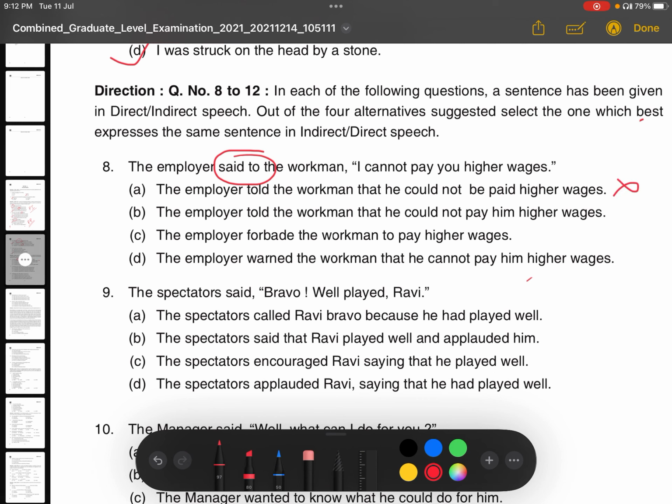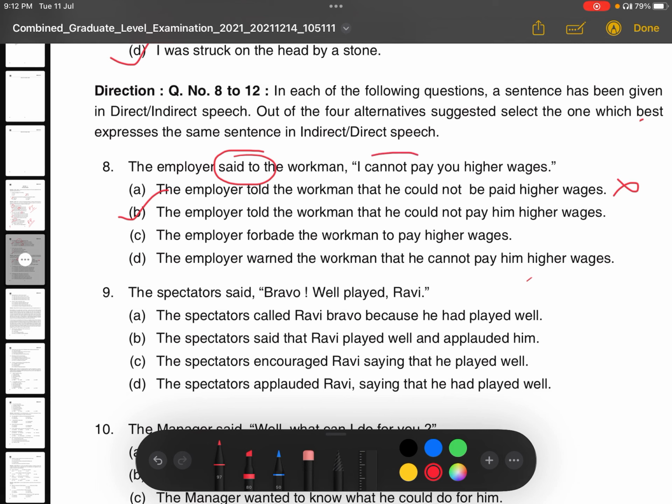Option B, we see: the employer told the workman that he could not pay him higher wages. So I think this is the correct answer, because the rest of the options are not. So option B is the correct answer here. The employer told the workman that he could not pay him higher wages.